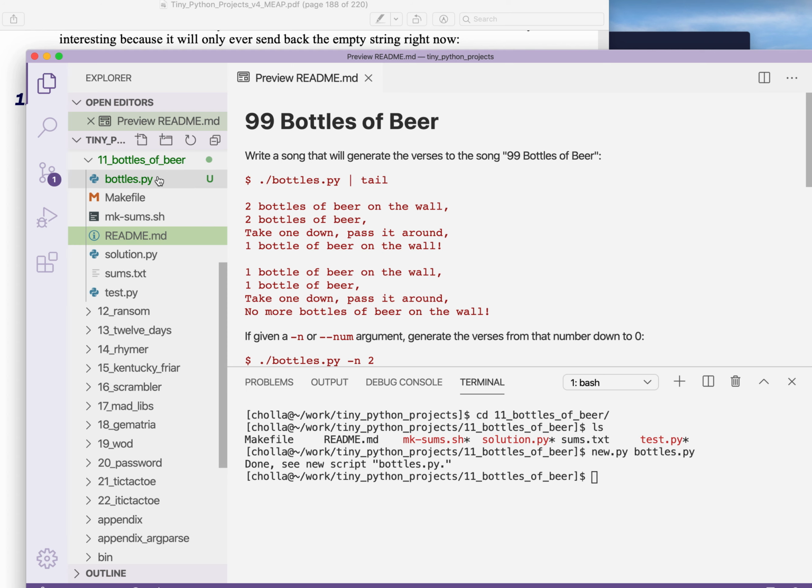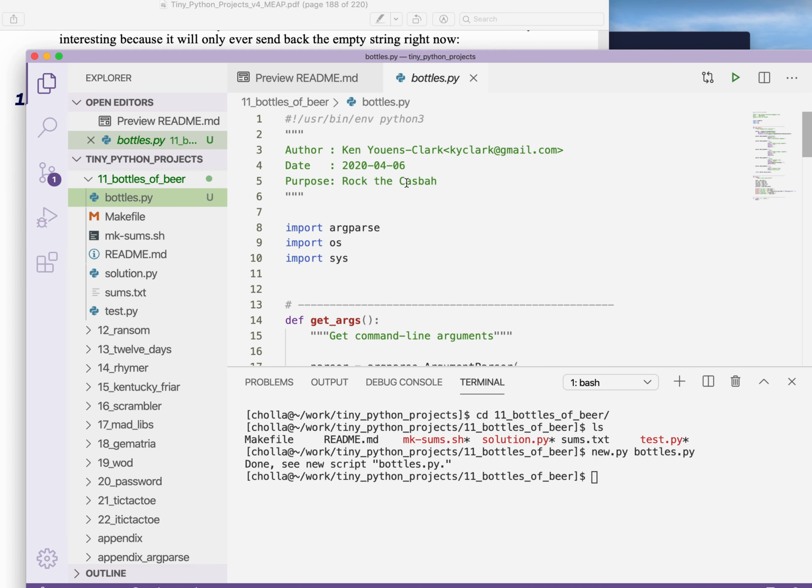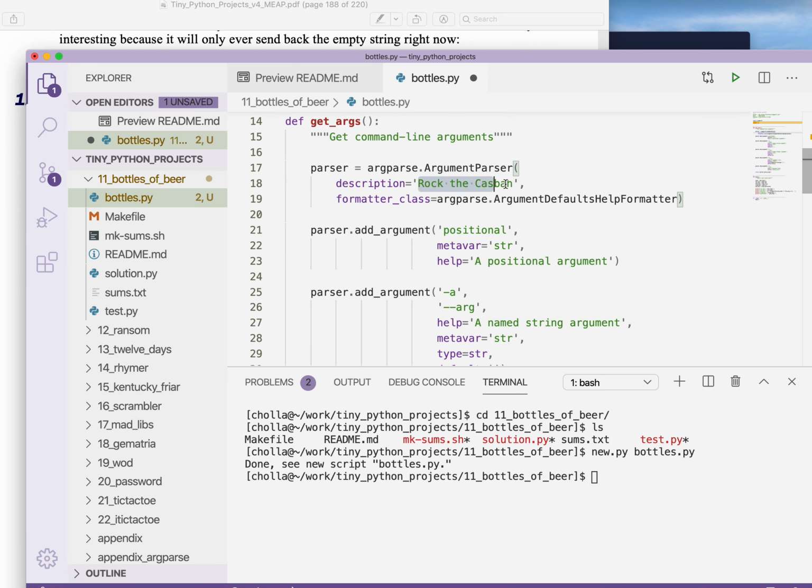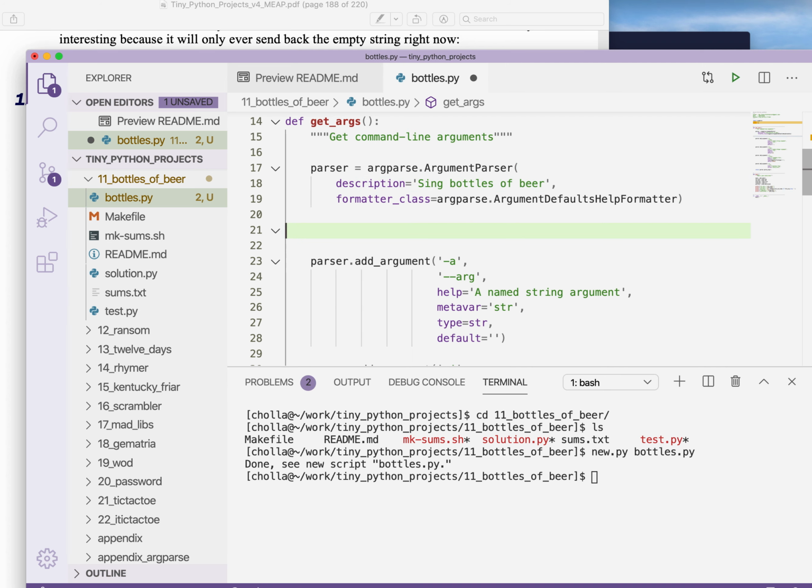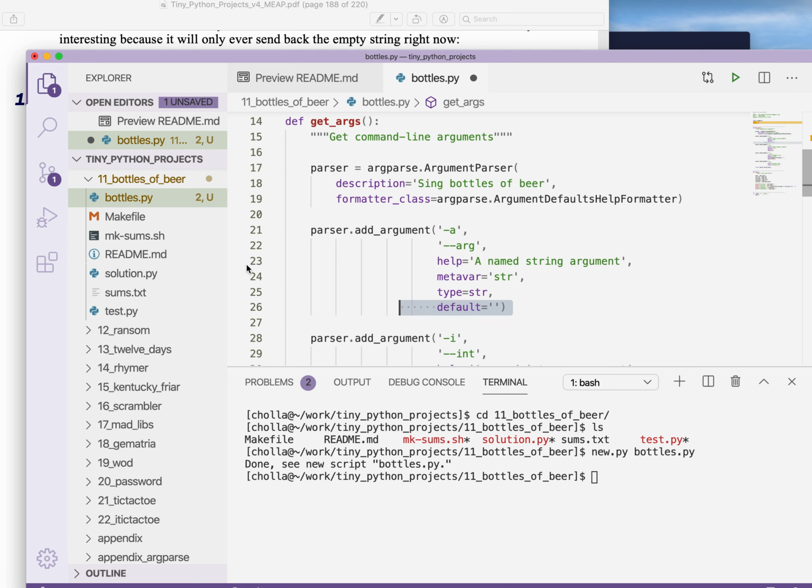Now we can open that, and let's edit our program here. We're going to call it sing bottles of beer. Edit this. And it's going to take an optional, one option, which is an integer. So we can get rid of those.